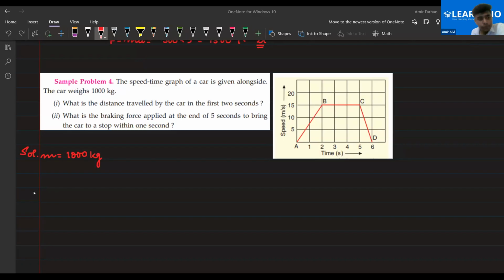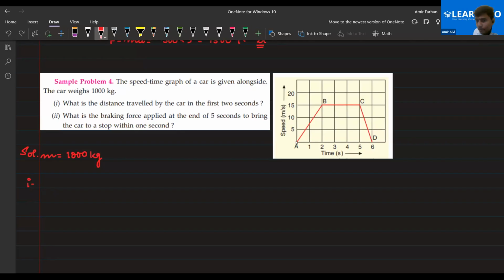Now let's understand the first question. What is the distance traveled by the car in the first 2 seconds? Till 2 seconds, the object is accelerating because the graph is going upwards, in an increasing manner. So let's find out the distance traveled in the first 2 seconds.